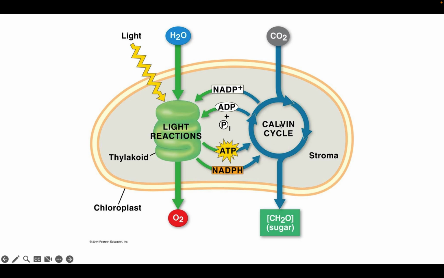Okay? That's going to go to the Calvin cycle, which is the dark reactions happening in the stroma, in which carbon dioxide comes in, using the power of our fully charged batteries to make sugars. Or glucose, or starch, or sucrose, whatever. This makes sugar. Okay? So, two steps. Light reaction, Calvin cycle. Light reactions in the thylakoids, Calvin cycle in the stroma. And you're looking at what things it needs. Calvin cycle needs carbon dioxide. Light reaction needs water. It just depends. But this is what you really need to know.